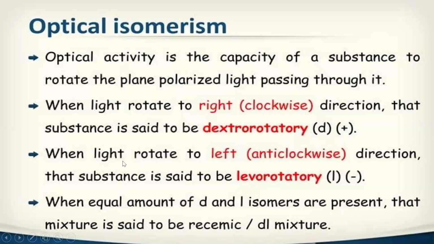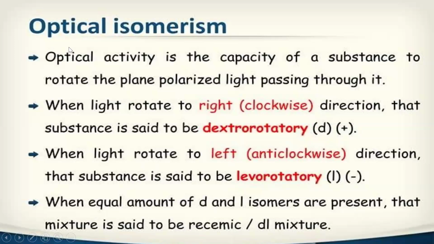But when the light rotates to the left, that is the anti-clockwise direction, those substances are said to be levorotatory, and you can use small l or minus.